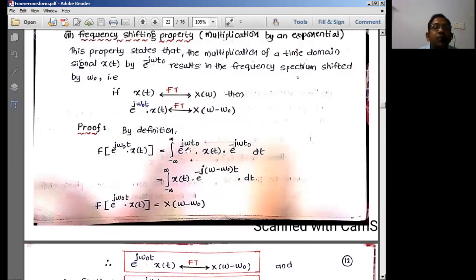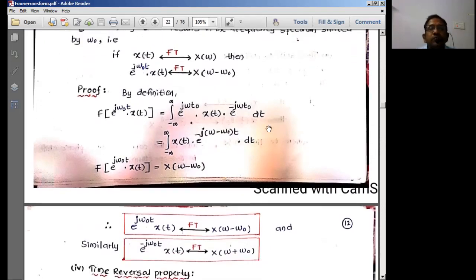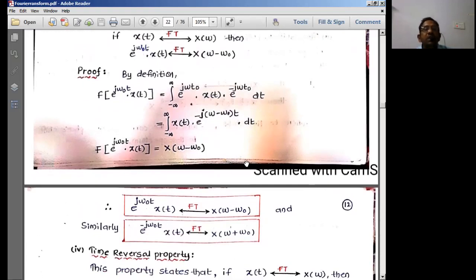So here I'll have omega naught, and here I'll have minus omega. If I take minus j common, I get omega minus omega naught into t dt. Now, if I have e power minus j omega t, I'll have X of omega.